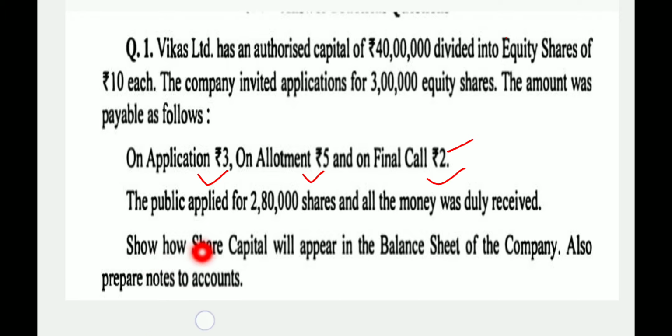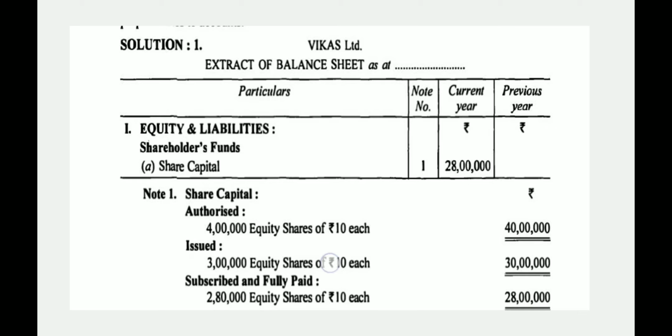So you have to show how share capital will appear in the balance sheet of the company, and also prepare notes to account. So here is the solution. First of all, you have to prepare notes to account. Authorized capital was 4 lakh equity shares. How did you calculate it? We divided 40 lakh rupees by 10 each. So authorized capital is 4 lakh equity shares of 40 lakh rupees.